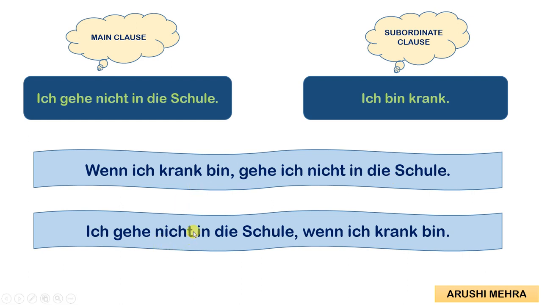We can write it the other way around as well. We have started here with the main clause. The main clause will have the normal sentence, that means verb at the second position. Ich gehe nicht in die Schule, comma. Now take care again: the subordinate clause starts with wenn, and again the verb goes at the end. So whenever we have a wenn sentence, the verb goes at the end. We only need to take care whether we are putting it before or after the main clause.